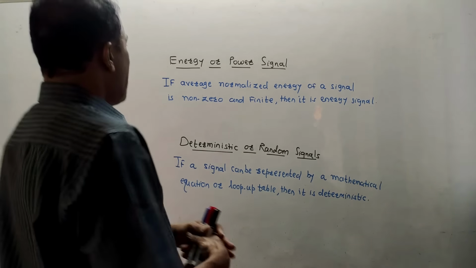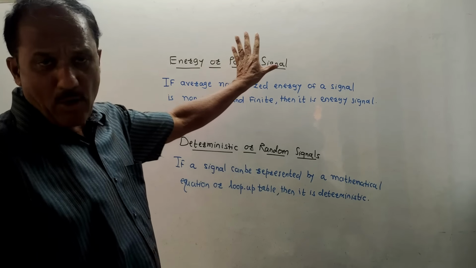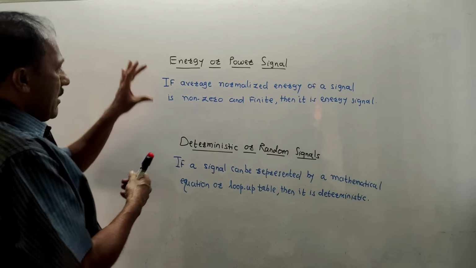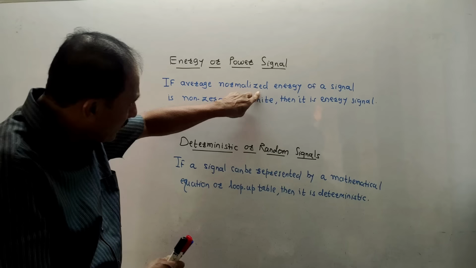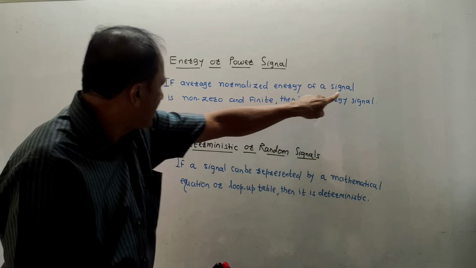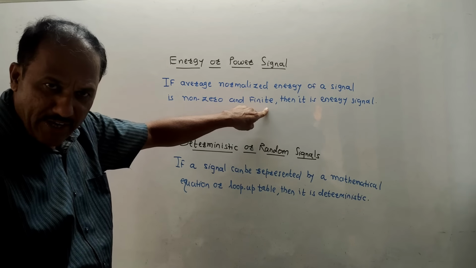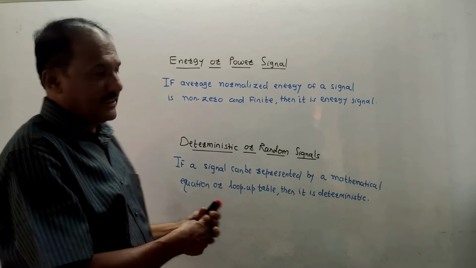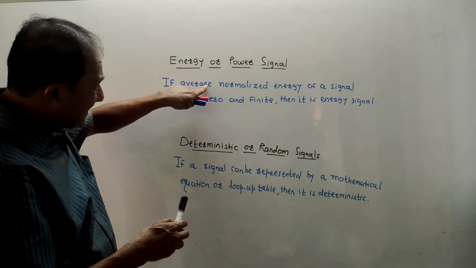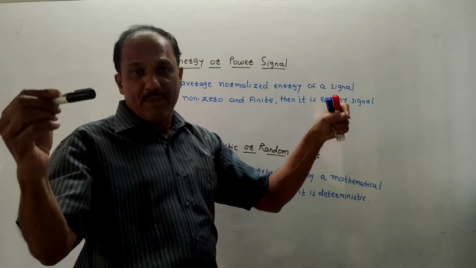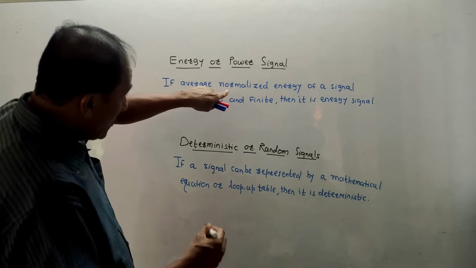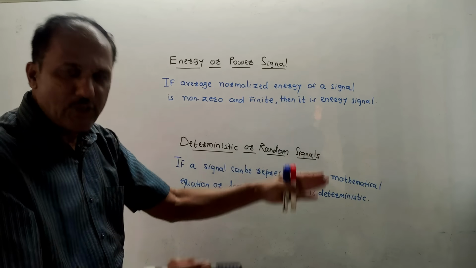The second last type of signal is energy or power signal. The definition of an energy signal is: if the average normalized energy of a signal is non-zero and finite, then it is an energy signal. What is the meaning of average normalized? Average means we take the average of the values over a certain time period. Normalized means taking the magnitude of the signal.